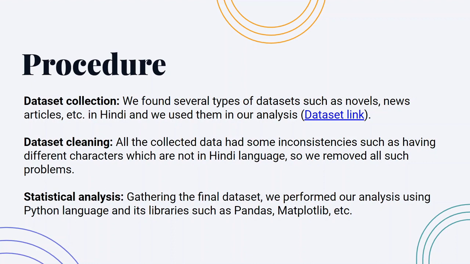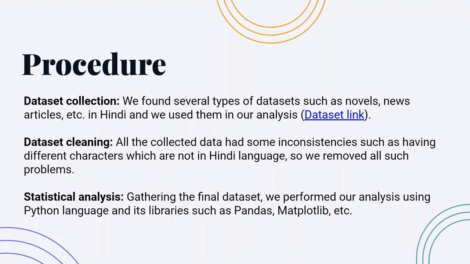So, these are the steps that we followed in our research paper. First is the data collection, in which we found several types of datasets containing Hindi language, such as novels, articles, etc. The second is the data cleaning part, in which we had to clear out some of the discrepancies from the data, such as numbers, English characters, etc. And the third and final step was to analyze the data statistically using Python language and its libraries such as pandas, matplotlib, seaborn, etc.